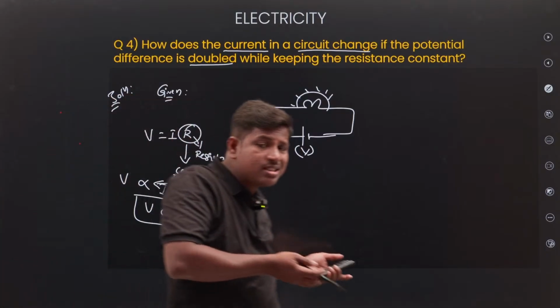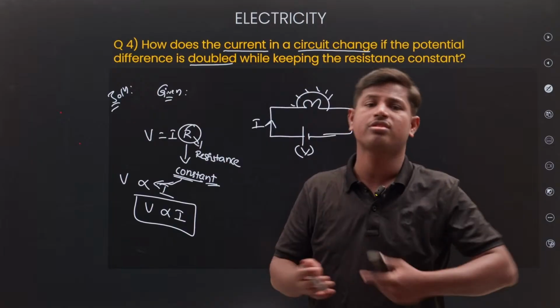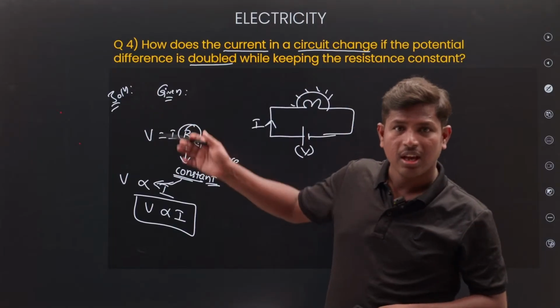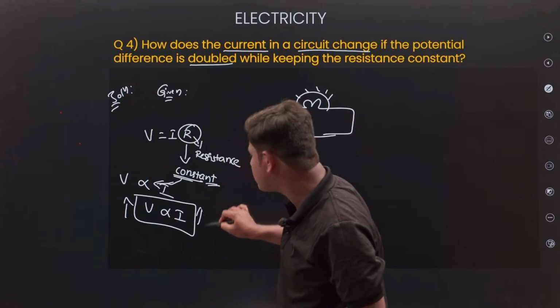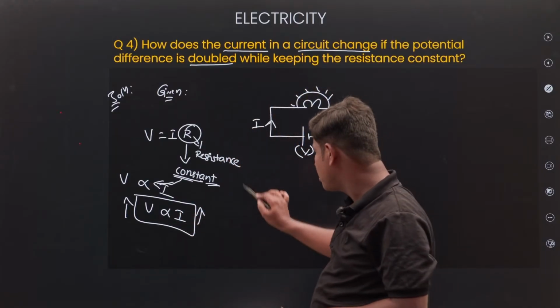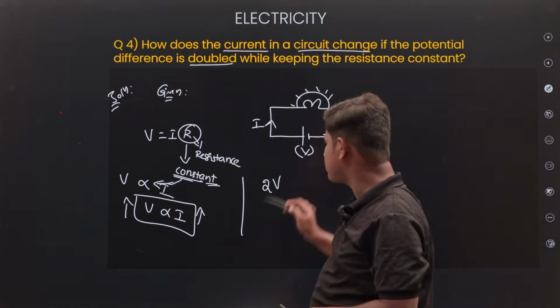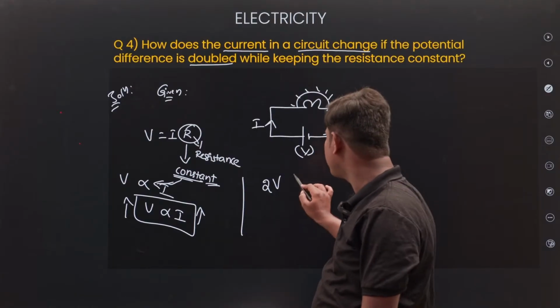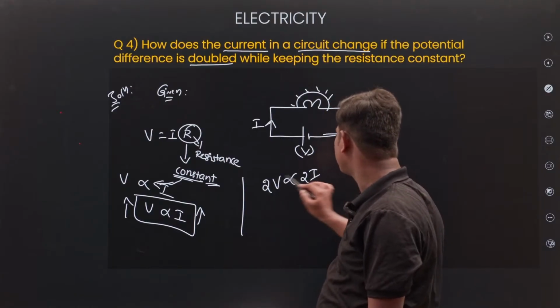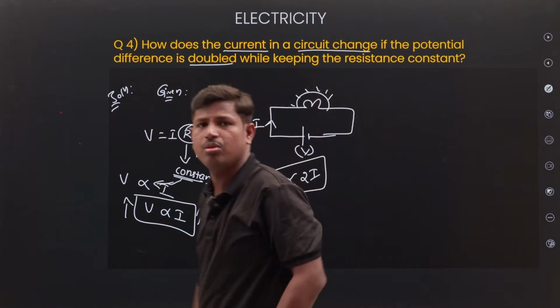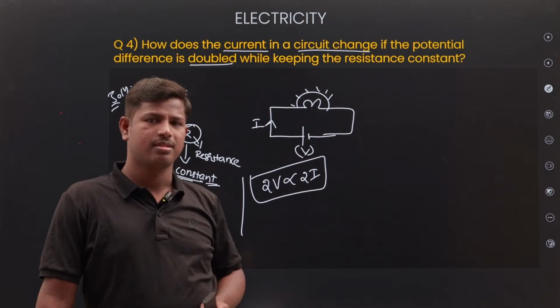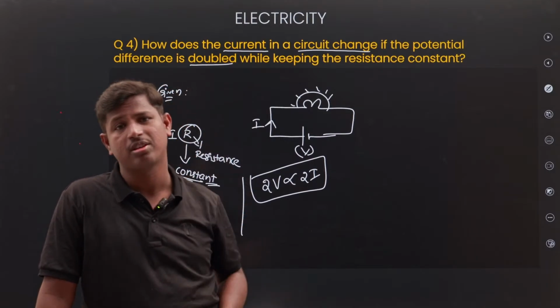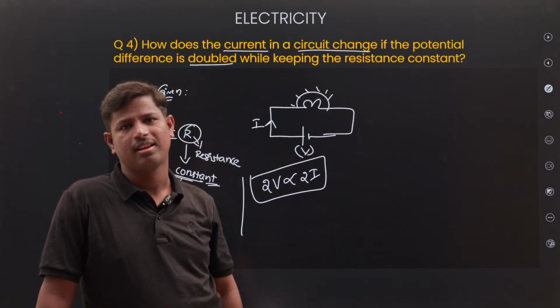If voltage increases, current also increases, at constant resistance. In the question, potential increases twice, so current also increases twice. 2V proportional to 2I. If potential increases, flow also increases, at constant temperature or constant resistance. Clear?